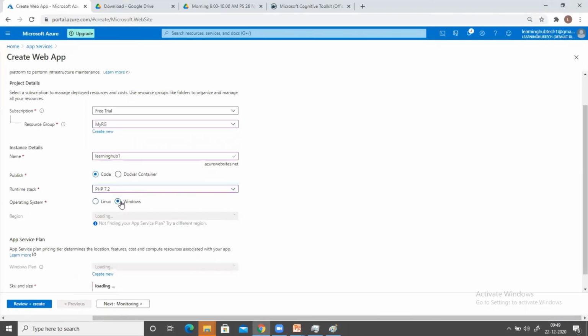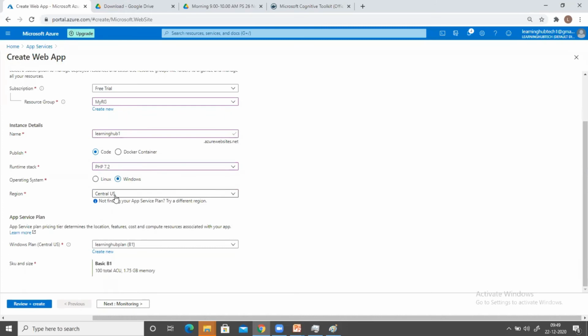Okay, now it is asking about the operating system. We had taken Windows in our app service plan, Learning Hub. Region is Central US. Now, where we want to deploy this app service, here you can see the app service plan, and Learning Hub plan is reflecting here. B1 means basic, and these are the hardware configuration. If you want, you can directly create your plan from here also. You can also create your plan by going specifically to app service plan. There is no difference at all. So Learning Hub plan B1, you can see this is selected. Just go ahead, review and create this one.